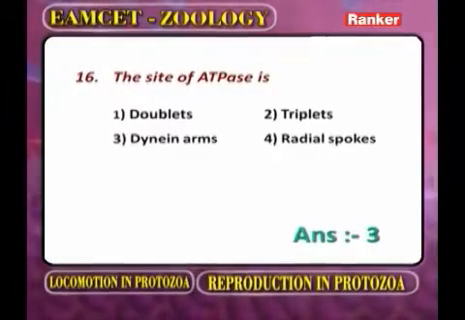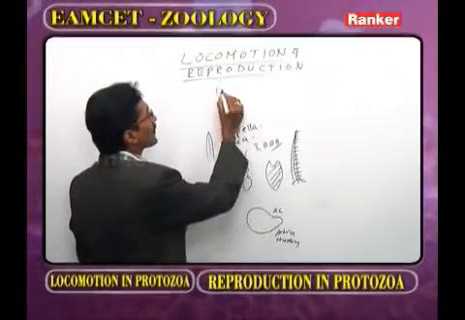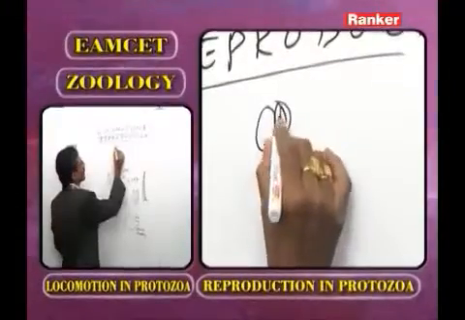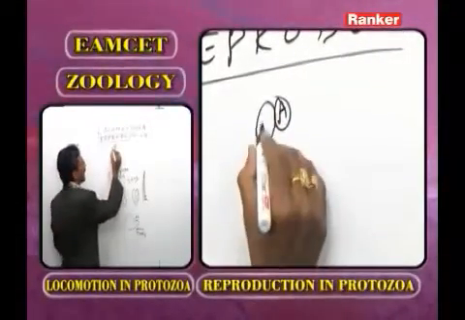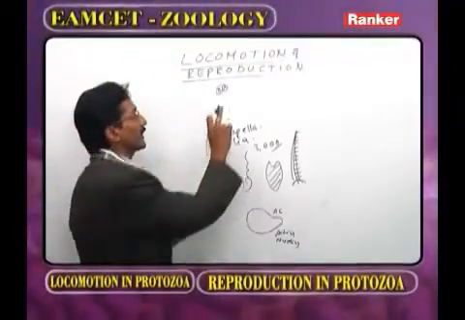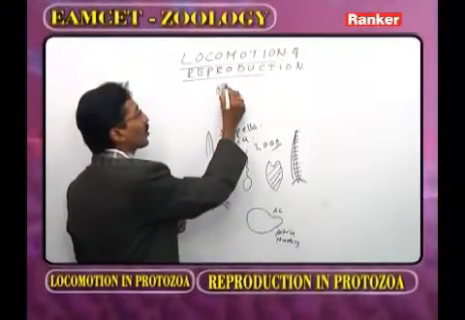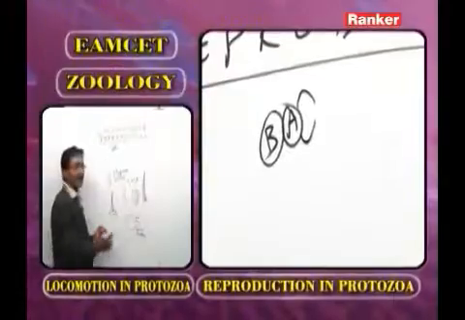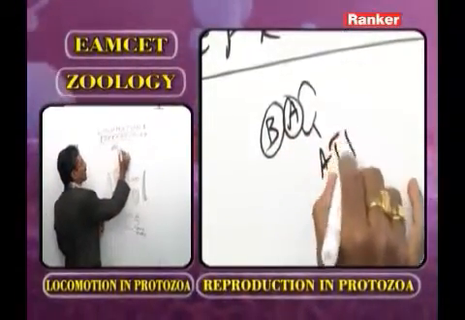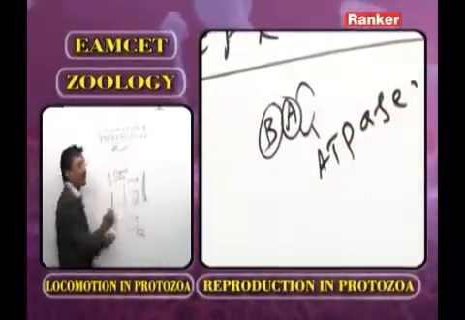The site of ATPase. Now as we observe the ultrastructure of flagellum or cilium, this one we call one doublet. In the doublet, this one we call A microtubule, and this one B microtubule. In each doublet, the A microtubule has one pair of dynein arms. In the dynein arms, what is present? An enzyme called ATPase.